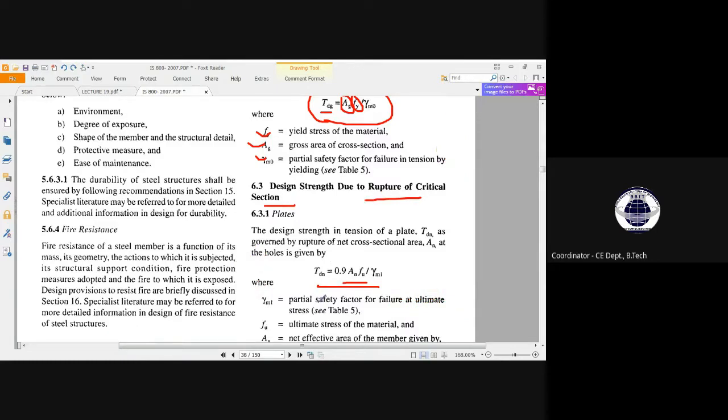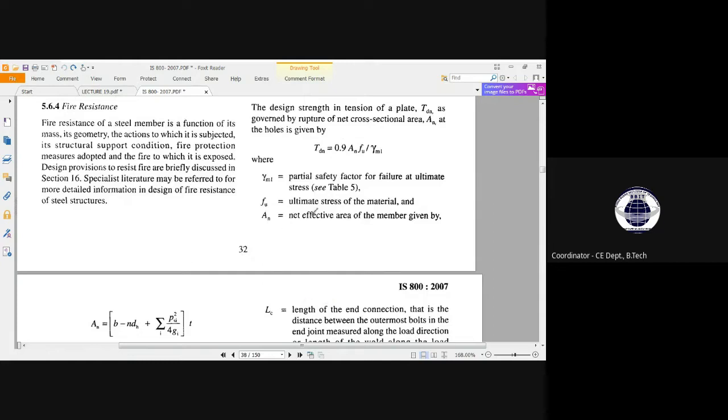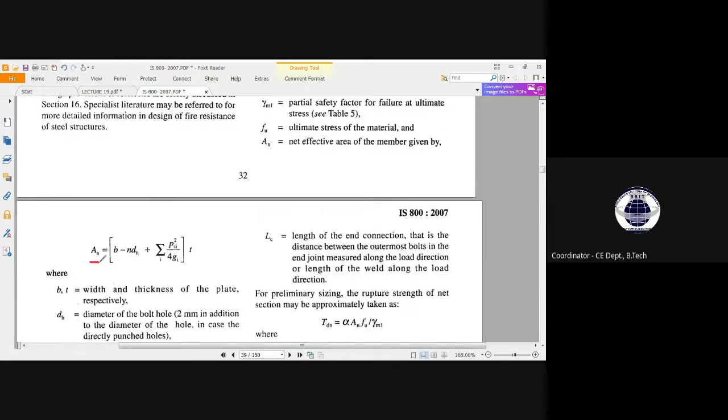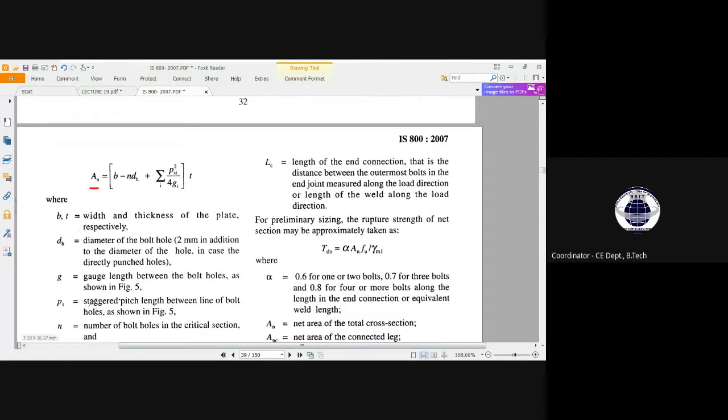Next, get into the next formulation. So now, how can we evaluate the AN? I have just mentioned this while describing the bolting connection. So what happens if there is a case where a staggered or a diamond pattern of bolting is situated?